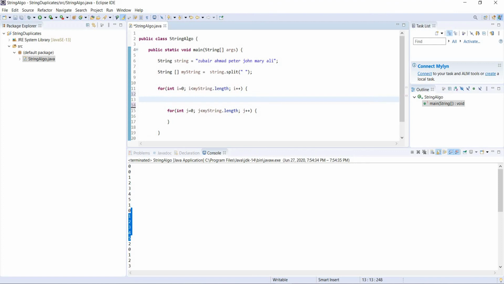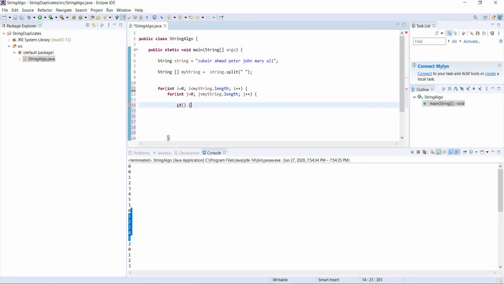So what we're going to do is, first of all, we are not going to write anything here. We're going to write a conditional statement. If, what does if mean? If I am smaller than you, print something. If I'm not, then don't print something. So let's say we take this i of 0.